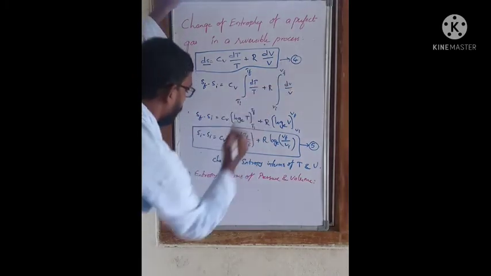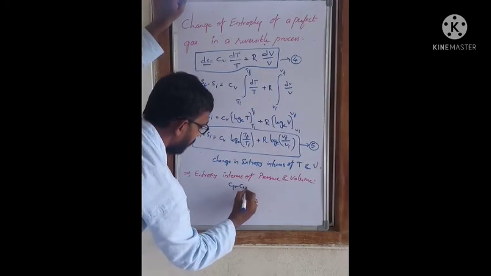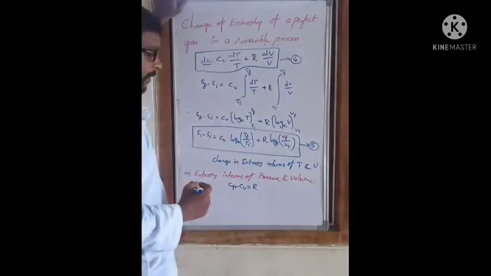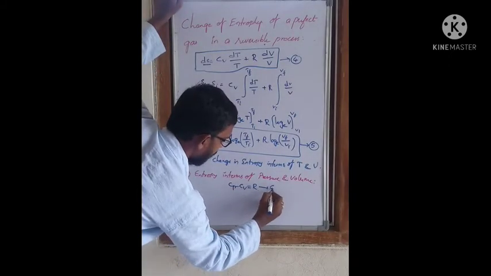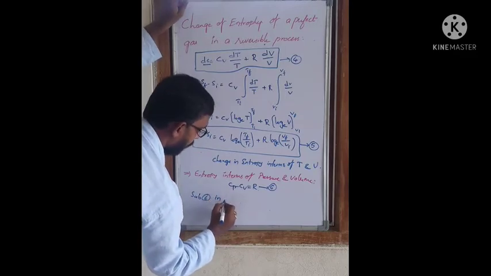We know that Cp minus Cv equals R. Let us assume this is equation 6, and substitute 6 in 5.